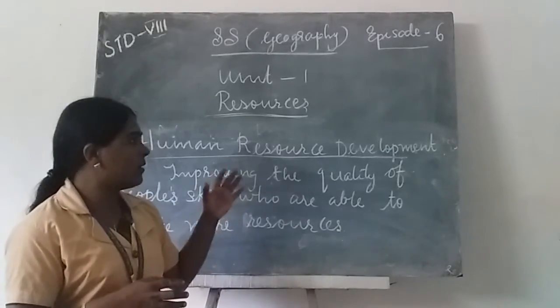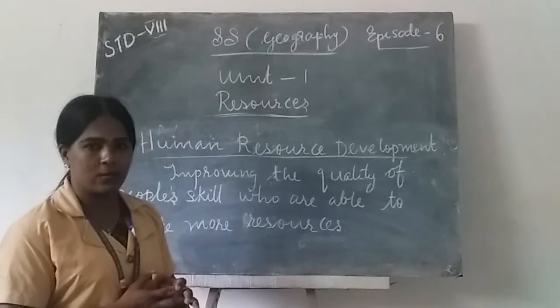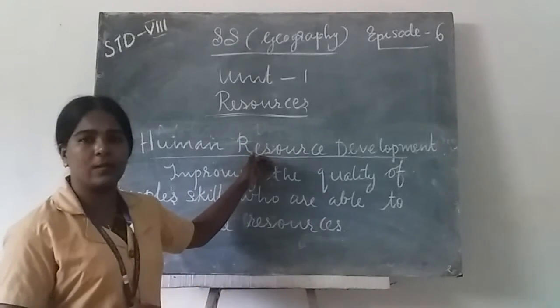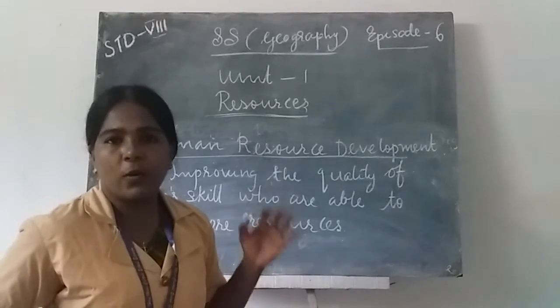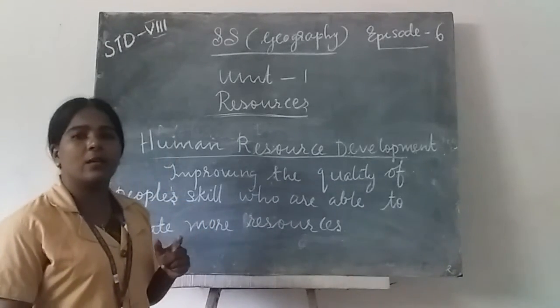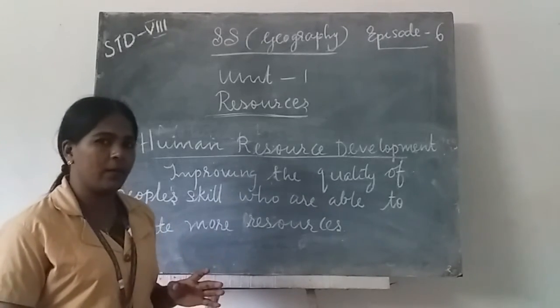Another type is human-made resources. The last one is human resources. What do we mean by human resource development? When people improve their quality with the help of skill, technology, and knowledge, it is known as human resource development. Okay.